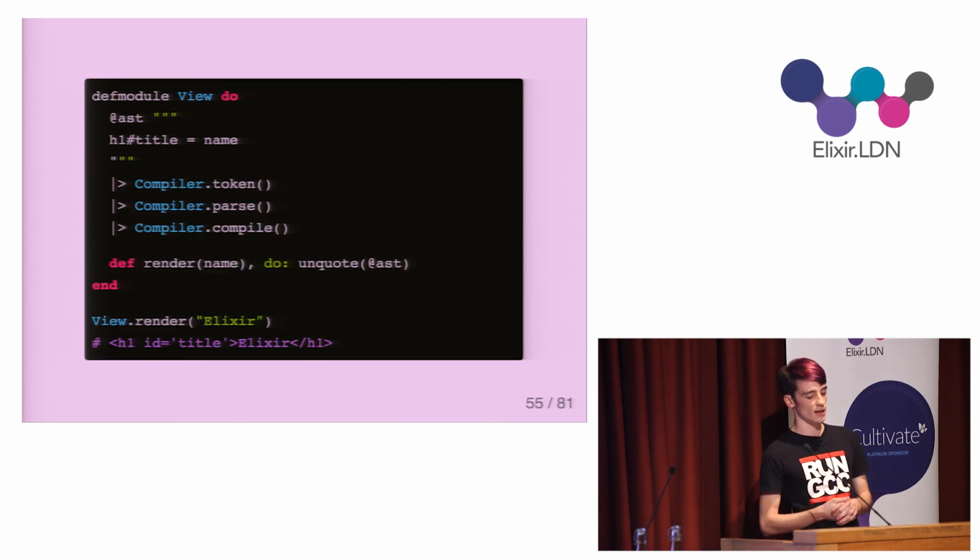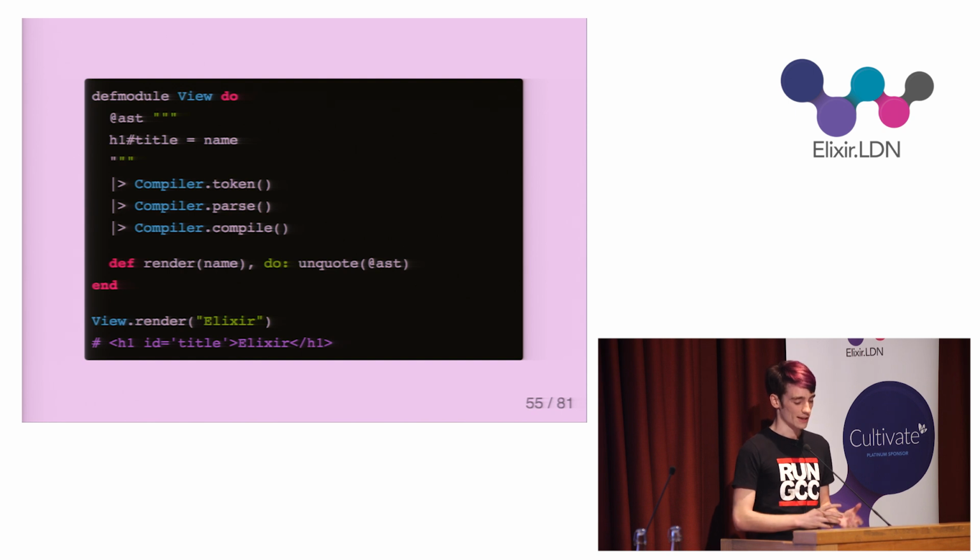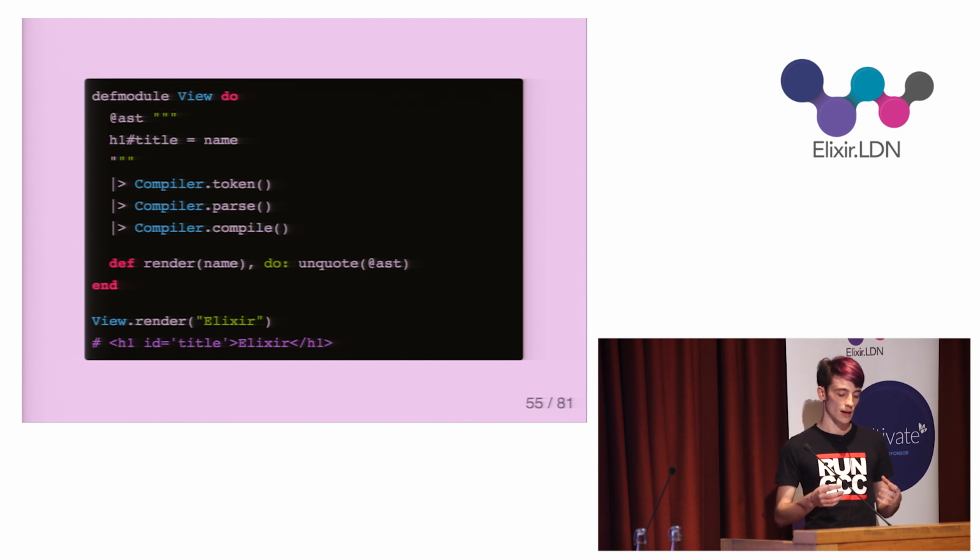So if I want the AST I've generated to be the body of a function, how do I do that? Well, it turns out that def, as seen before, was not a keyword, but instead a macro. And as a macro, I can use the unquote special form to inject an AST back into the code as an expression at compile time. So to build the function, a template is tokenized, parsed, compiled, and then unquoted into the block of a function.